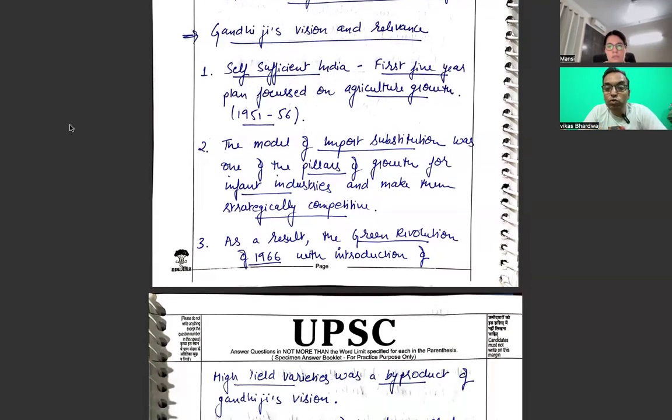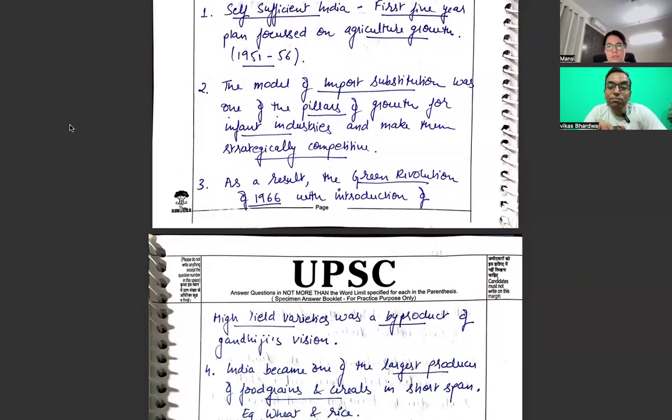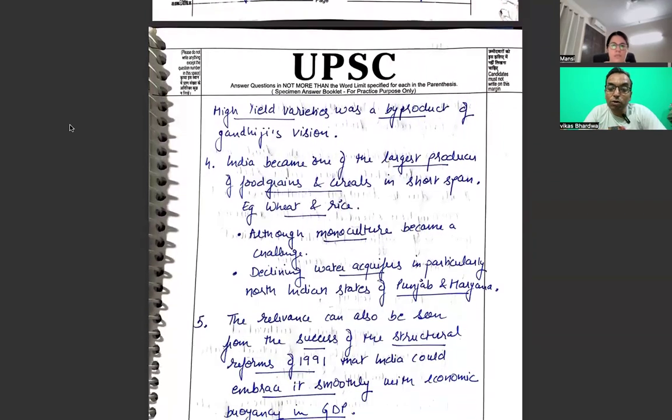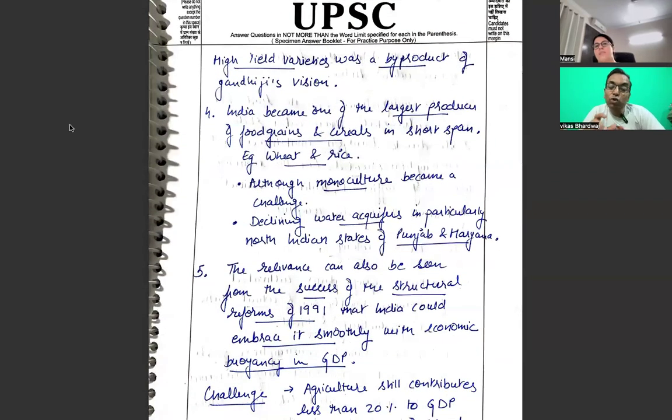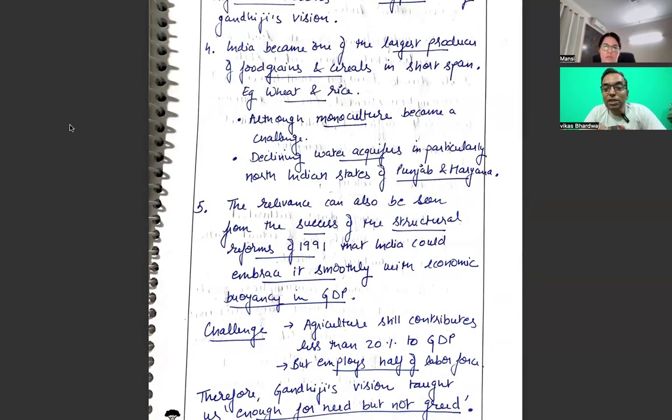The model of import substitution was one of the pillars of growth for infant industries and make them strategically competitive. As a result, the Green Revolution of 1966 with the introduction of high-yielding varieties was a byproduct of Gandhi's vision. I think very beautifully you have correlated, not a problem. India became one of the largest producers of grains and cereals in a short span, for example, wheat and rice, although monoculture became a challenge. Declining water aquifers, in particular in North Indian states of Haryana and Punjab.